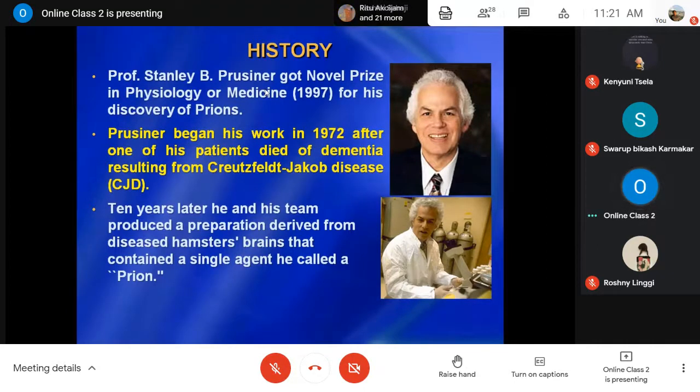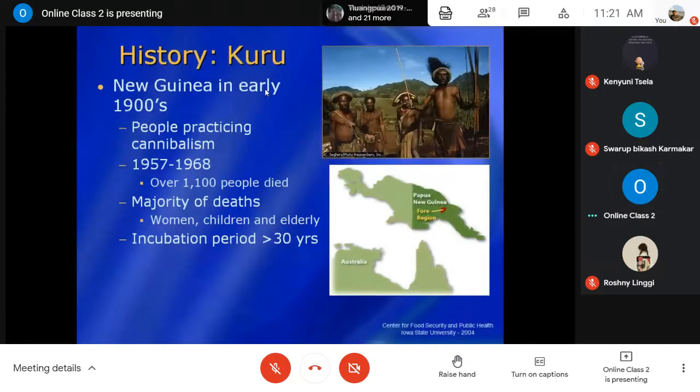Ten years later, he and his team produced a preparation derived from the diseased hamster's brain that contained a single agent, which they named prion. As for history, one very old transmissible spongiform encephalopathy occurred in humans.